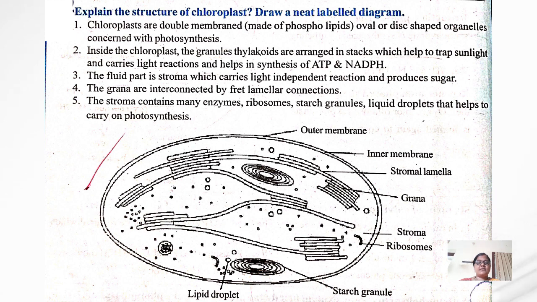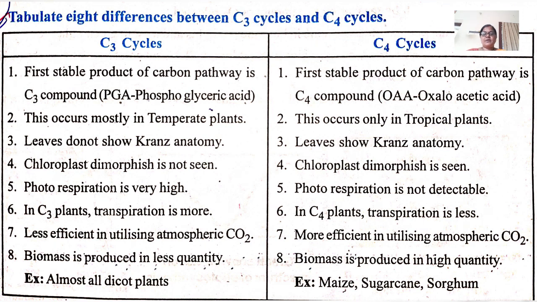Note down this question: explain the structure of the chloroplast and draw a neat labeled diagram. The chloroplast is double membraned and made up of phospholipids, and these are oval or disc shaped organelles concerned with photosynthesis. In the chloroplast, the stroma contains many enzymes, ribosomes, starch granules and lipid droplets, which help to carry out photosynthesis. And the next question is the differences between the C3 and C4 cycles.